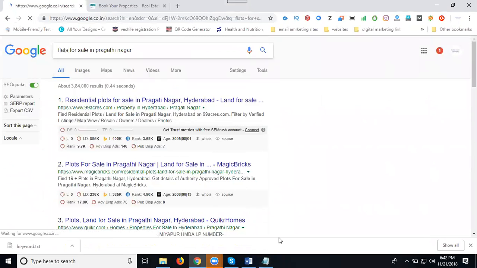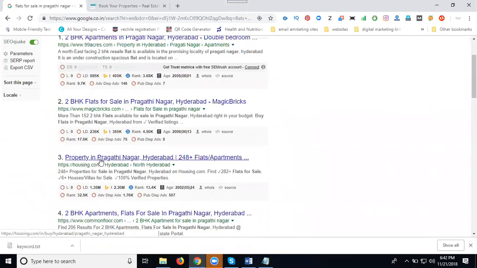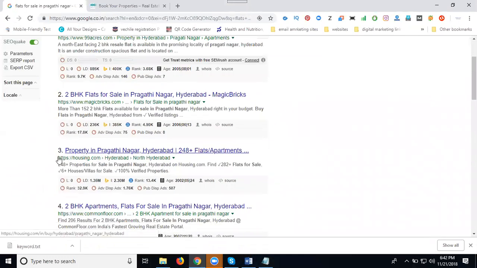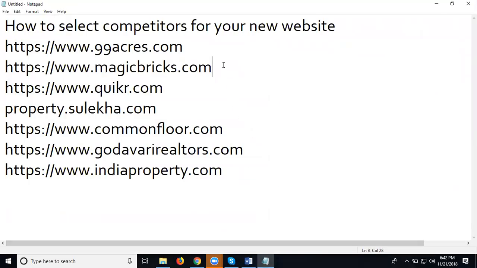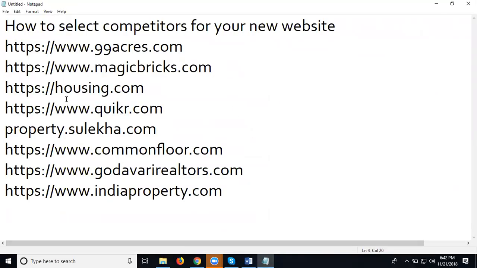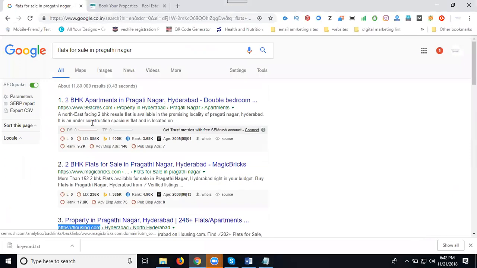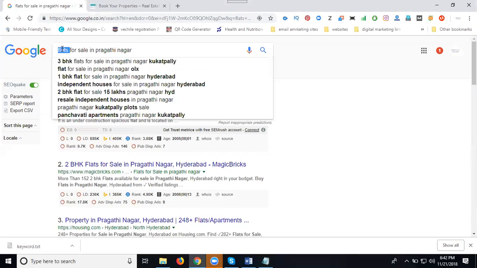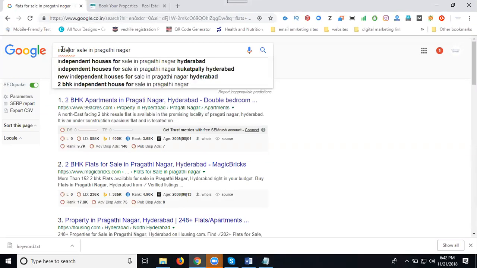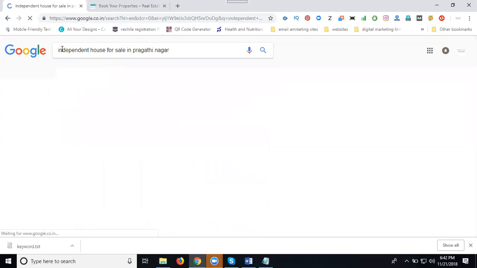Now I'm changing it to flats for sale in Pradhanagar. The first, second, third are the same; what I'm changing is adding housing.com, which replaces Quikr. Next, independent house for sale in Pradhanagar.